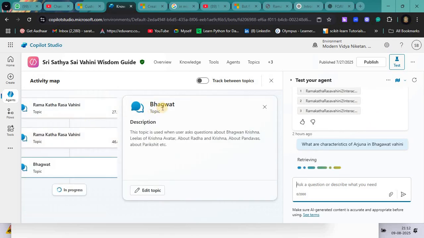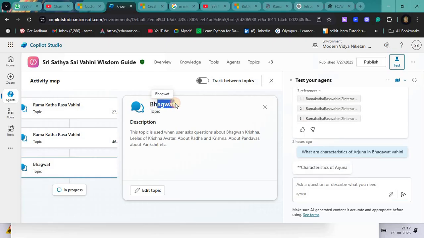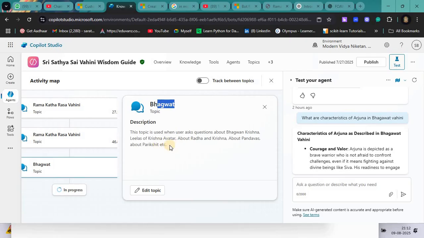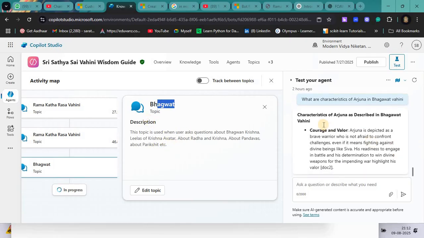It is going to the topic Bhagavata Katha. Now it is showing the topic, and it is extracting the data from the Bhagavata Vahini.